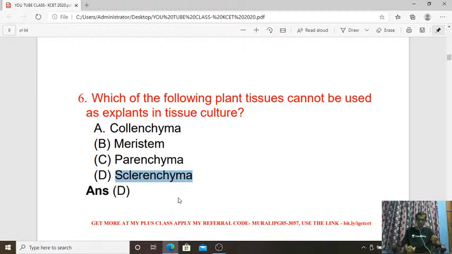So as explant in tissue culture, usually meristematic tissues are going to be used, which have the capacity to divide very fast. So continuously dividing cells. So regarding this one, the plant tissue that cannot be used is the Sclerenchyma under tissue culture methodology. So D is the answer for the sixth question.